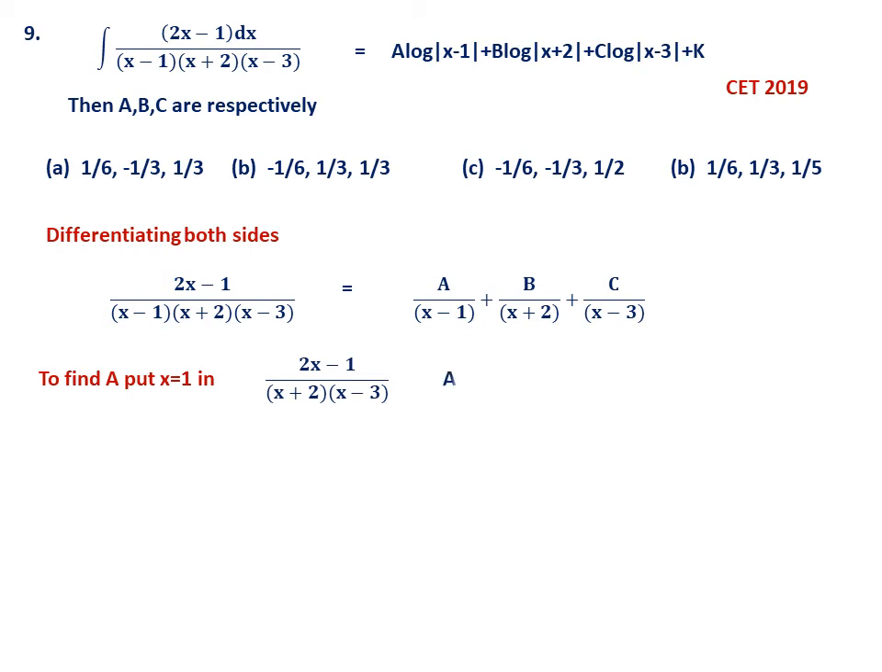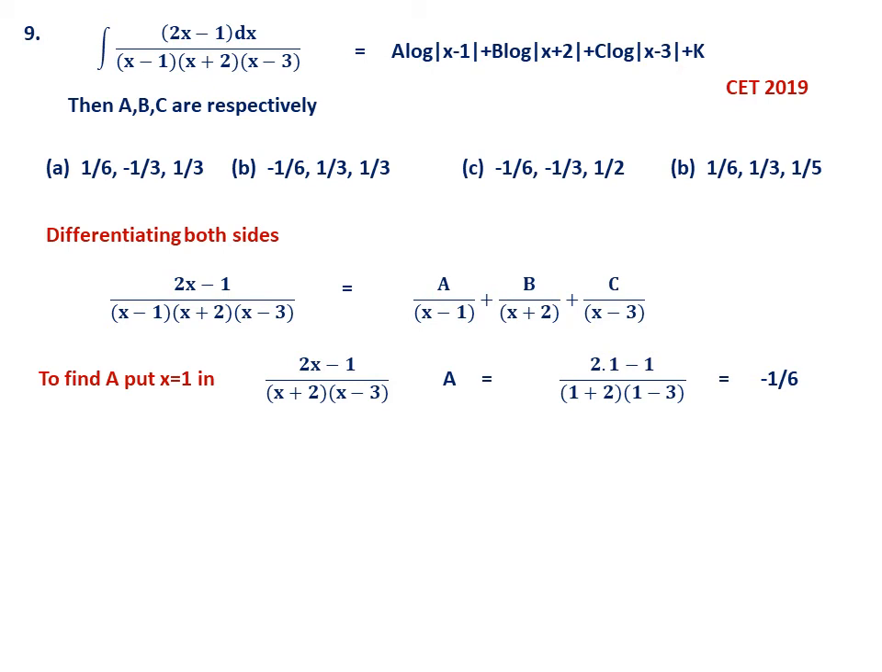Then just substitute x equal to 1. So you get a equal to, you can check here, (2 into 1 minus 1) by (1 plus 2) into (1 minus 3). So its value is minus 1 by 6. You can check it. So 1 plus 2 is 3, 3 into minus 2 is minus 6. Above it is 2 minus 1. So minus 1 by 6.